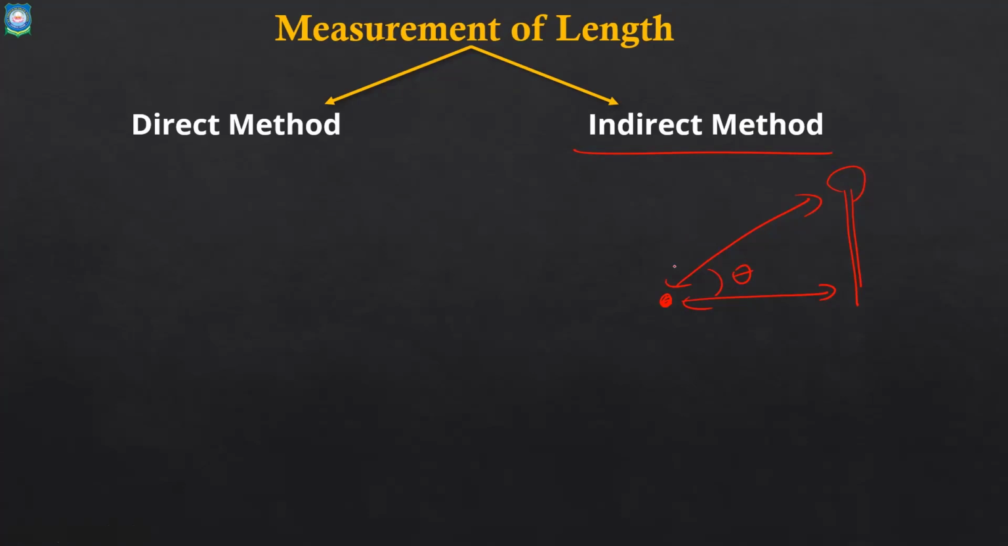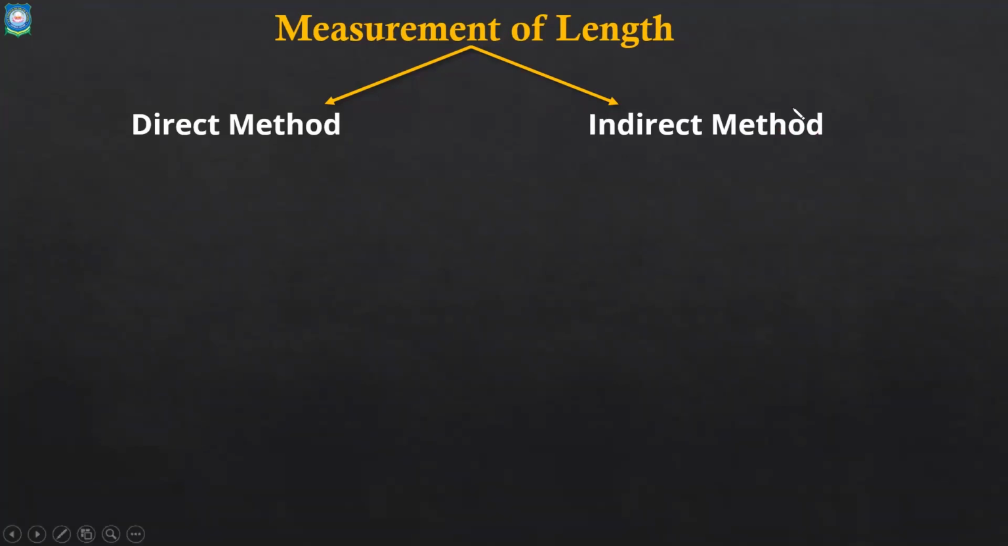You don't need to know all the distances directly. You don't need to have the scale. If I want to find the length of the pole, I just need to know the angle and the distance that you are away from that pole. Making use of mathematics to determine the length is known as indirect method. So in indirect method, we don't directly use a measuring instrument, but we use different kinds of logic or ideas from maths to find out length. That is the basic difference between a direct method and an indirect method.